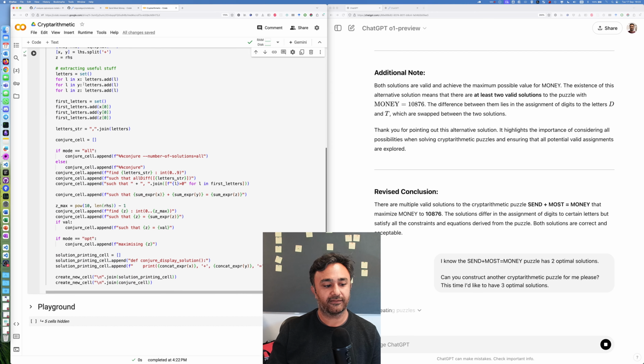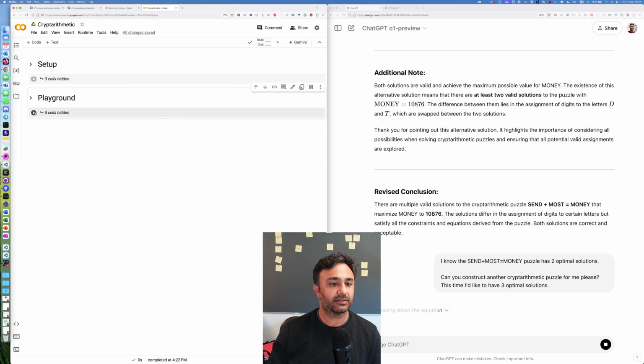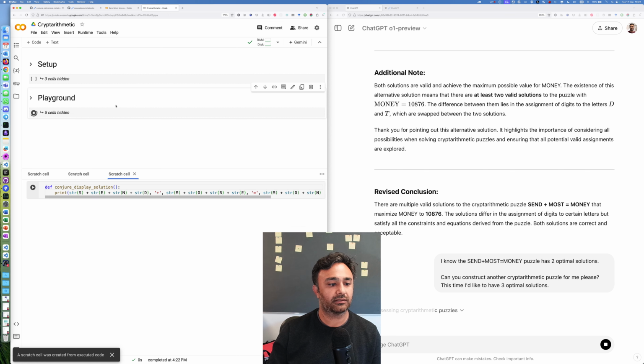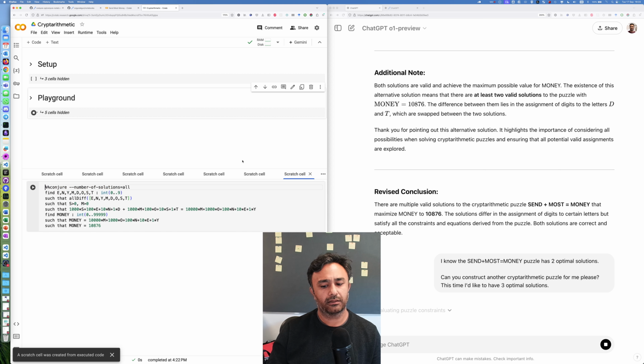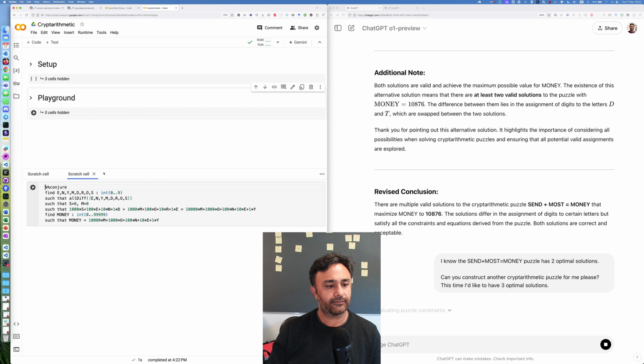Okay, so I've now run these things. This is the setup. I'll share the notebook if anyone wants to have a look. I wasn't supposed to run it all. Okay, we have time. We are waiting for GPT to do the thinking. So I'll just close these and rerun it.